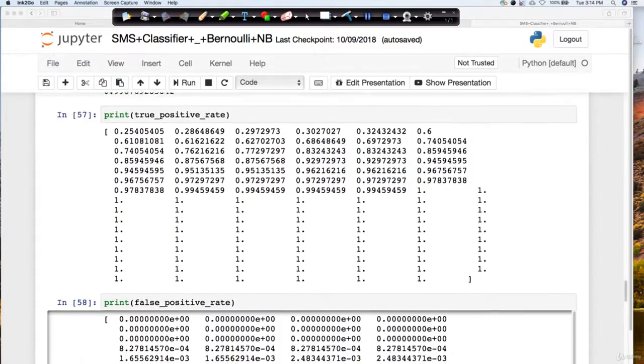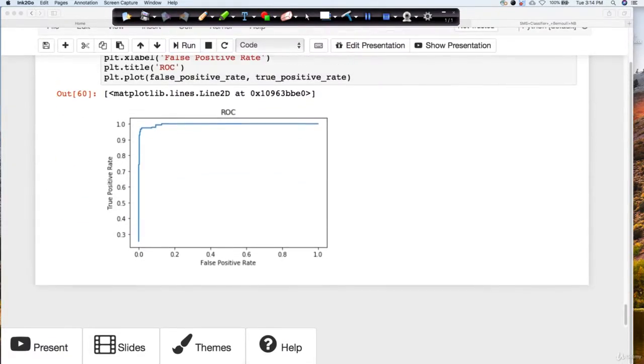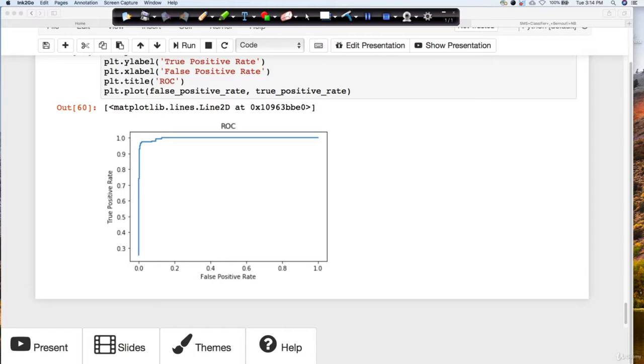Now, further to this, you can get your ROC curve, get all these threshold values, calculate your ROC score. Everything is looking too good. So this is how you can perform your SMS classification problem.